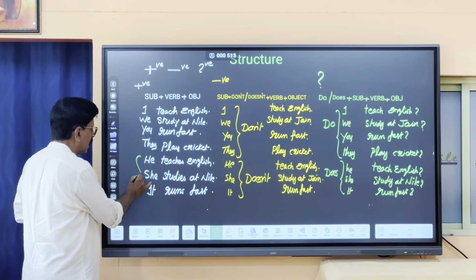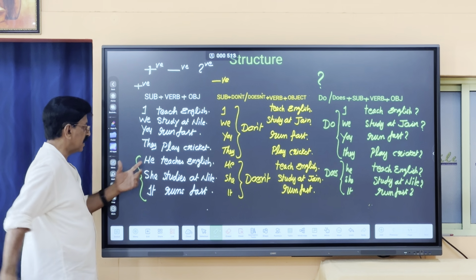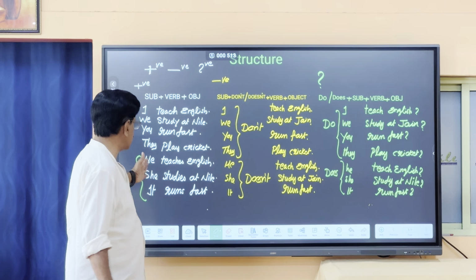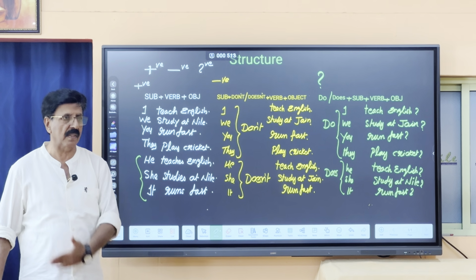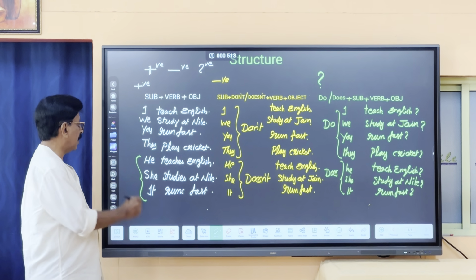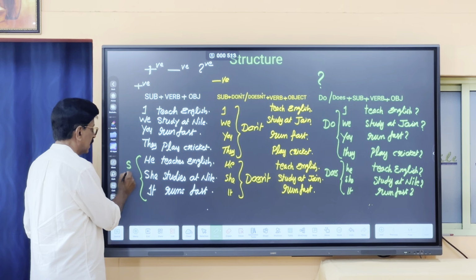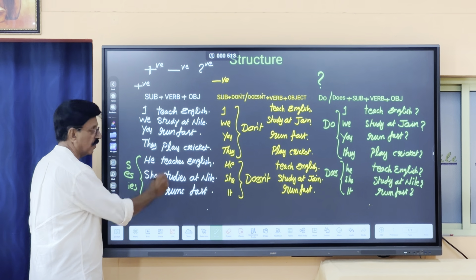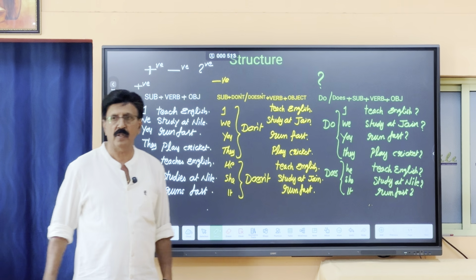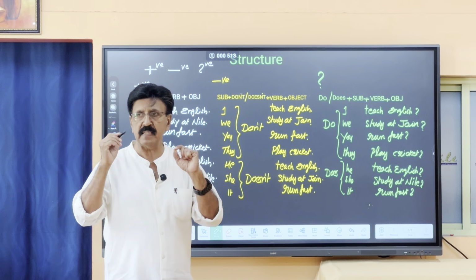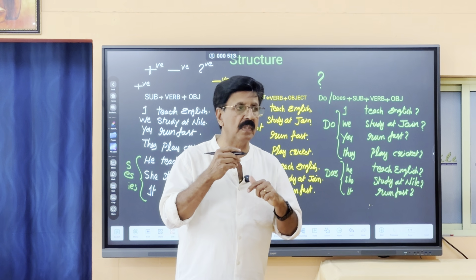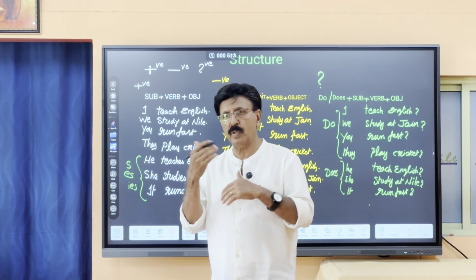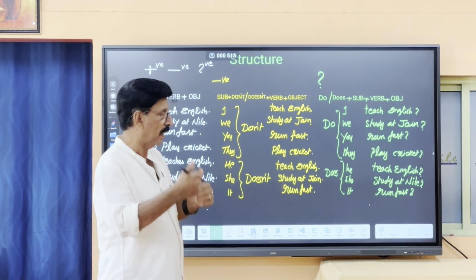he, she, it, these are singular. Okay. When the subject is singular, you have to make the verb also singular. So what happened? You have to add s, es or ies with the verb. Be very careful. You must add s, es and ies. Now you will have a doubt. Kaise add karenge? How am I going to add? That formula will be taught to you later. Now let us learn this.